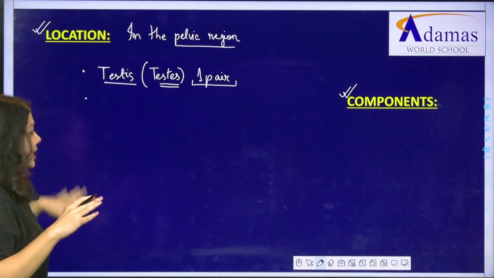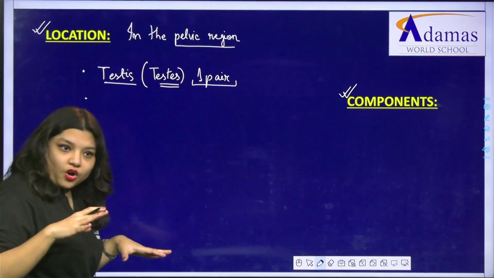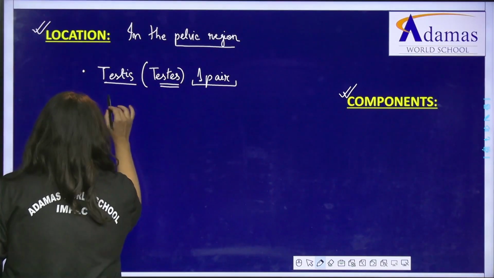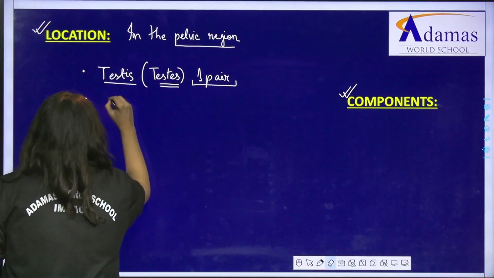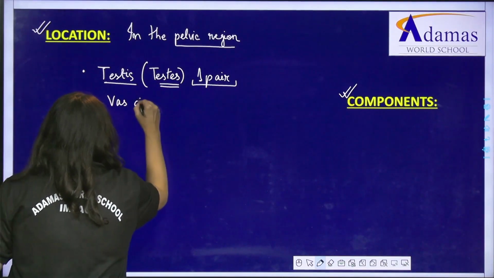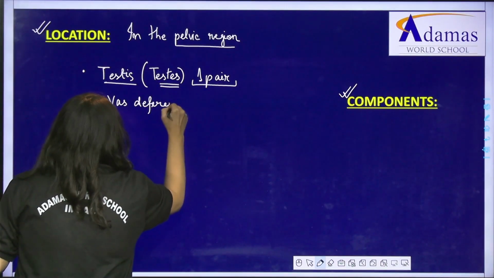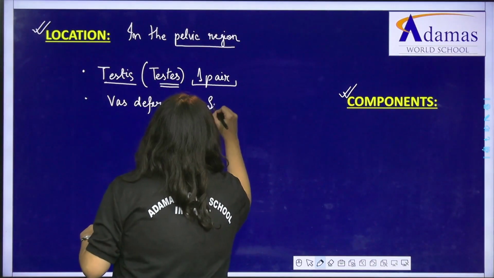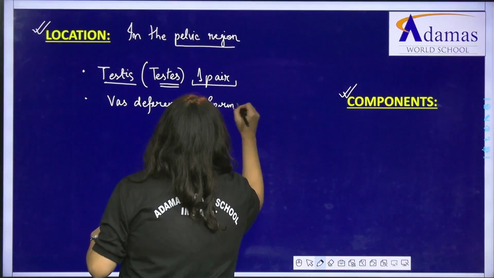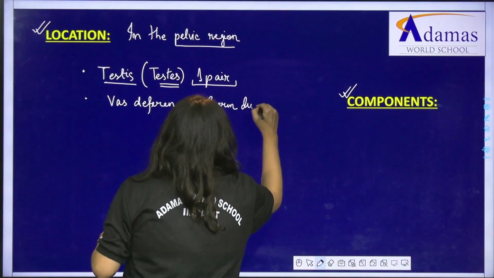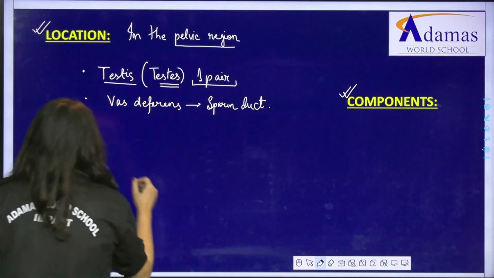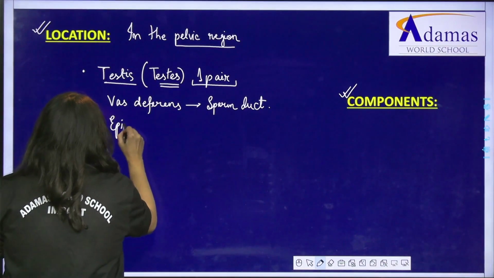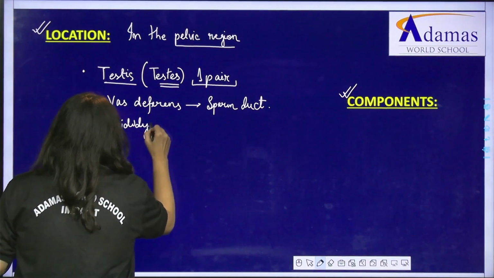Other than that, there are different kinds of ducts that are present. Let's say the first one we'll talk about is vas deferens. What is the vas deferens? The vas deferens is also known as the sperm duct. Then other components are the epididymis.